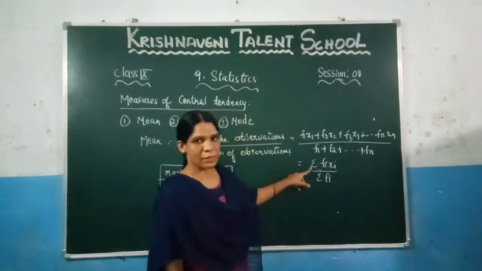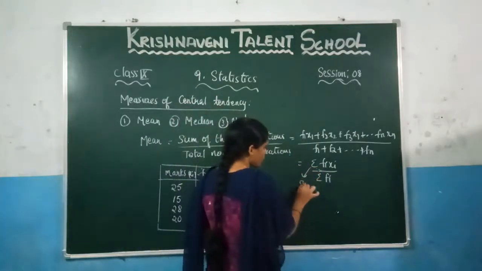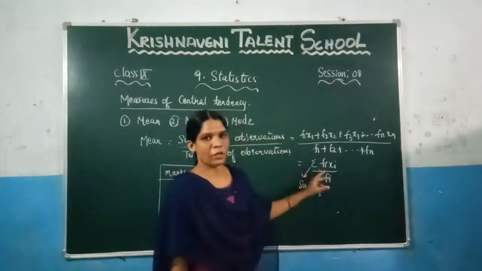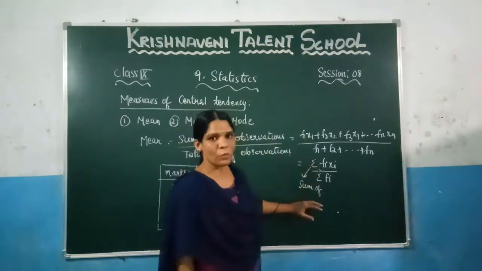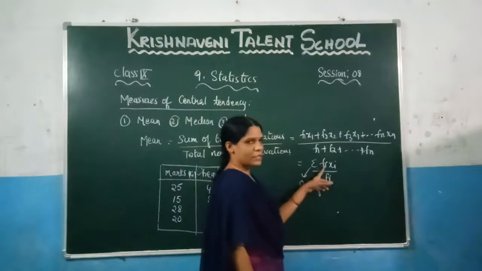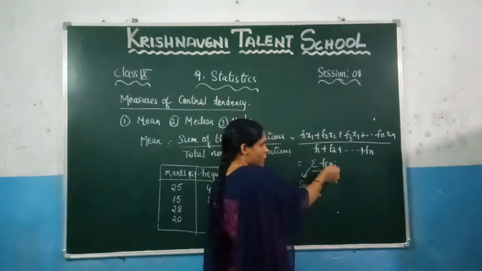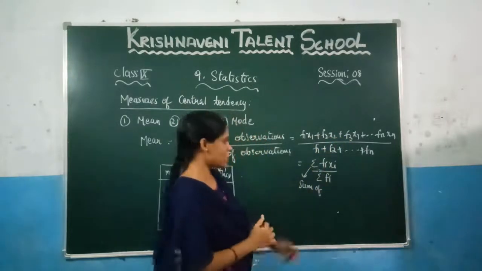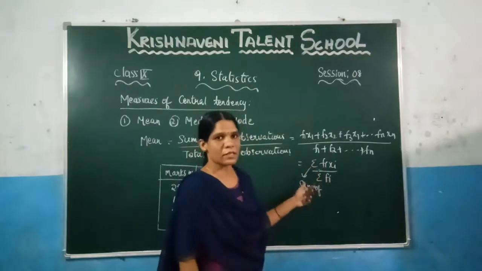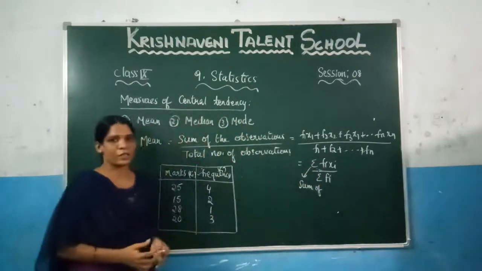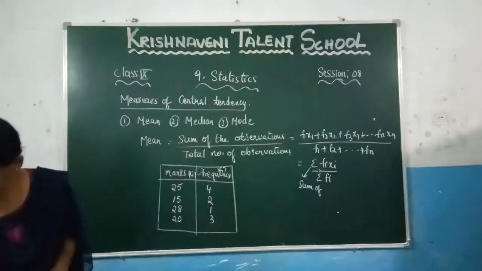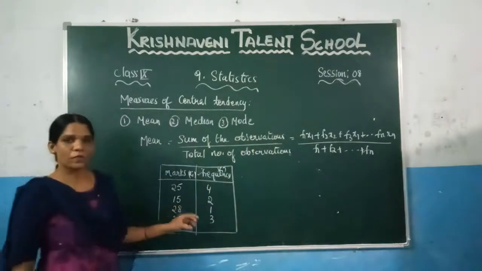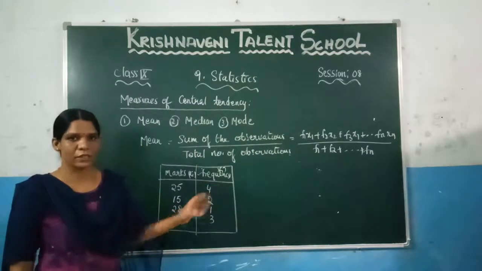What is the meaning of sigma? Sigma is nothing but sum of. In mathematics, we write it in the form of the symbol we call sigma. Sigma is nothing but the sum of these values. So fi xi is nothing but f1x1 plus f2x2 plus f3x3. That means we are taking the sum of all these values, expressed in the form of sigma fi xi by sigma of fi. This is the formula for the mean for the ungrouped frequency distribution table. Let us find the mean of this table by using that formula.